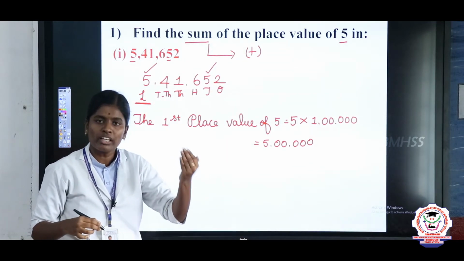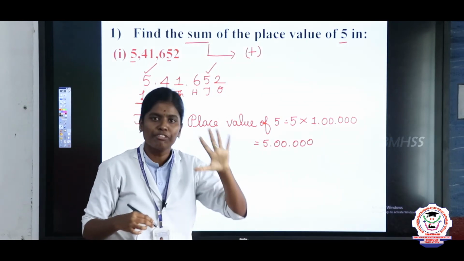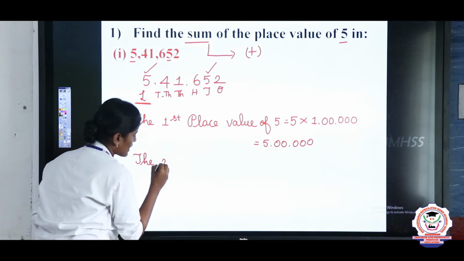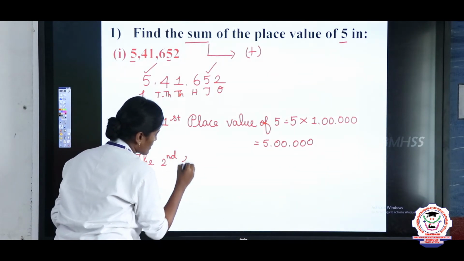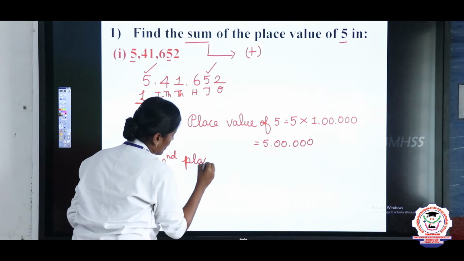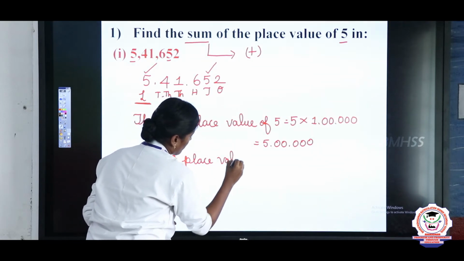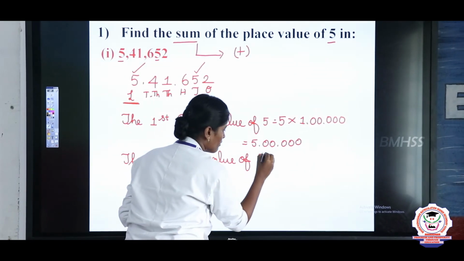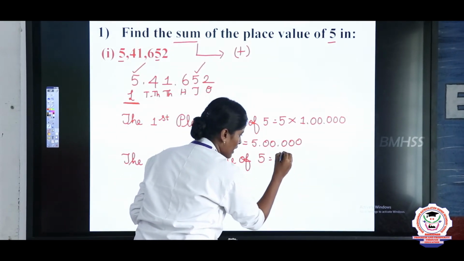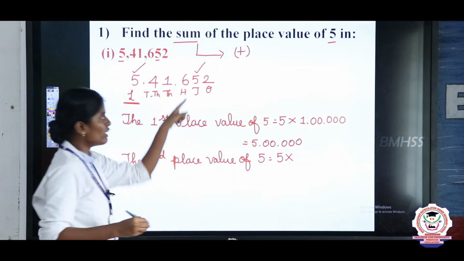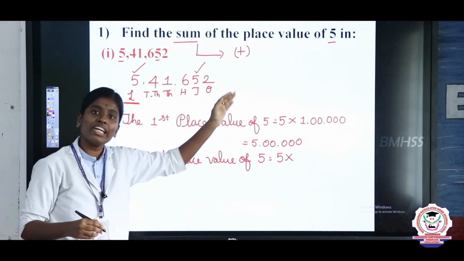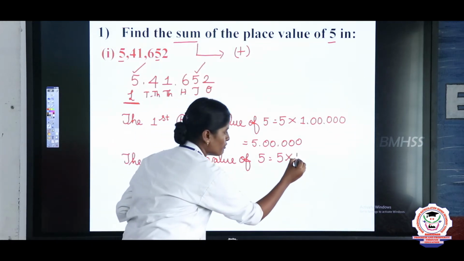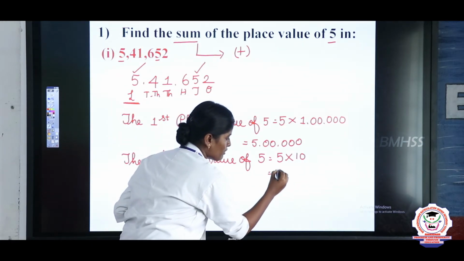So take 5 and multiply by 10. 5 tens are 50. So the second place value of 5 is 50.